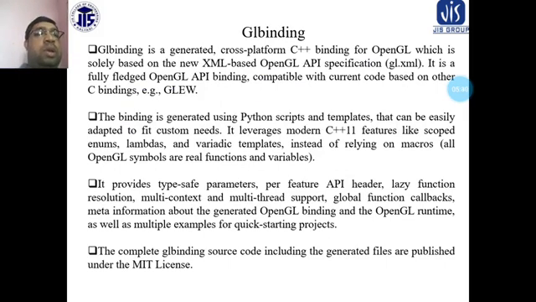Multiple examples for quick starting projects. Basically, we can use them for your different projects, for quickly starting your systems. The complete GL binding source code, including the generated files, is published under the MIT license. That is one of the few licenses required, that means the MIT license.